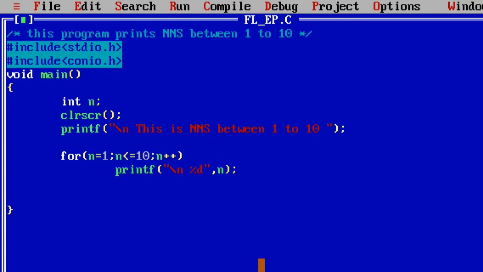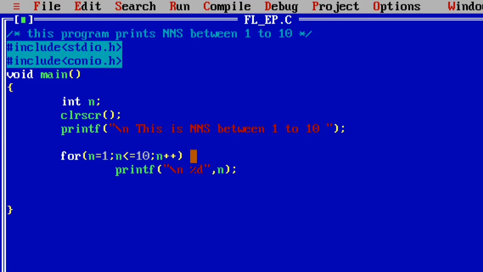In the while loop, the initialization statement is written at the top of the block, the condition is written at the entry level, and the updation statement is written at the bottom of the block, meaning it is the last statement in the block. But in the for loop, these three statements are coded at the top only. That is the only difference. The remaining execution and behavior are the same.